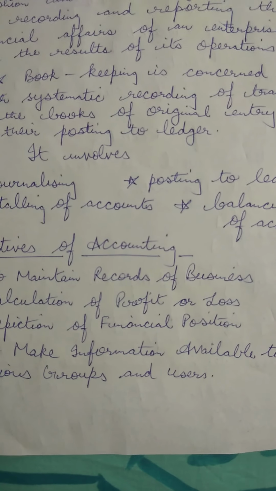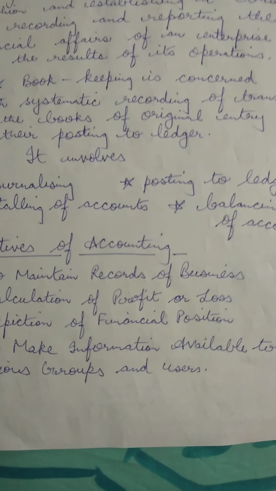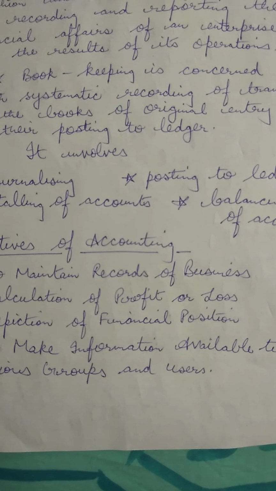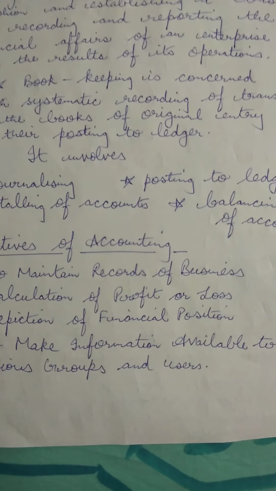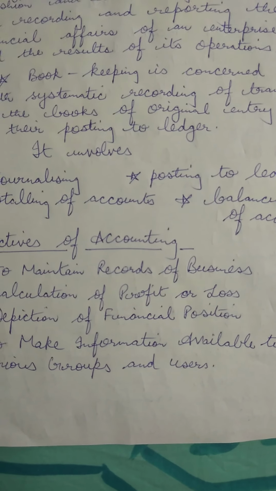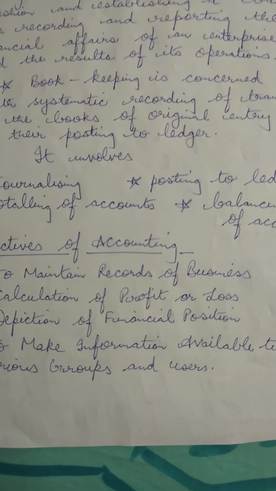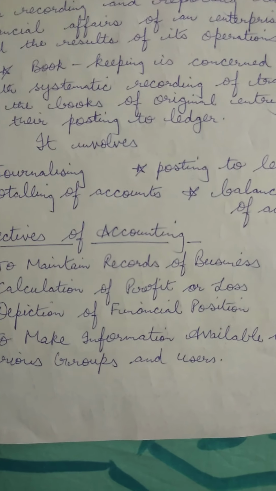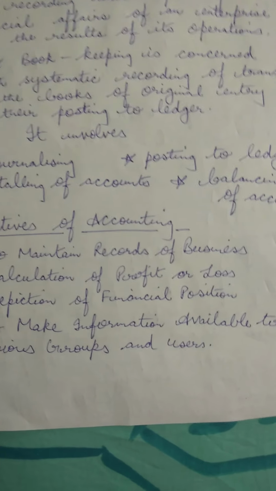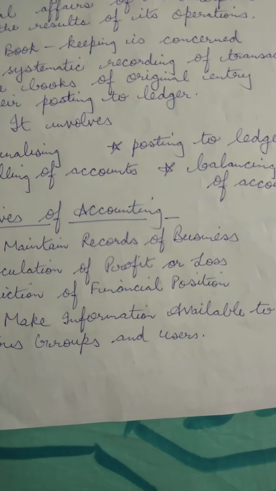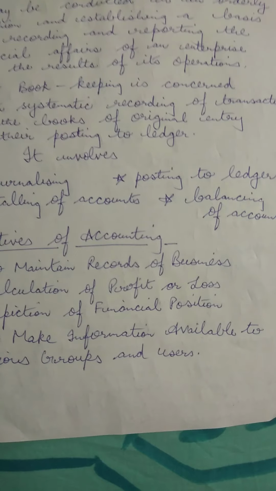Say the lenders and investors can judge the earning capacity of the firm and they can decide whether they want to invest money into the company or not. The shareholders can make an estimate of the efficiency of the company. The owners need the accounting information to know the profitability. The creditors require this kind of accounting information to know the creditworthiness of the company. So, such information which is needed by each group is provided with the help of accounting.